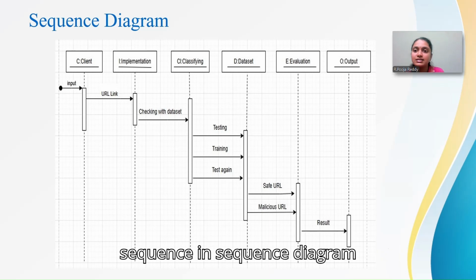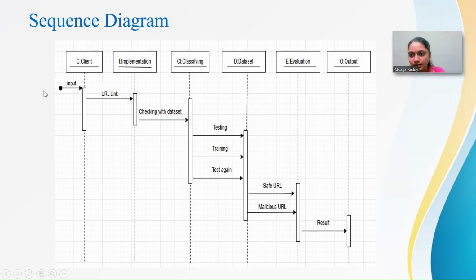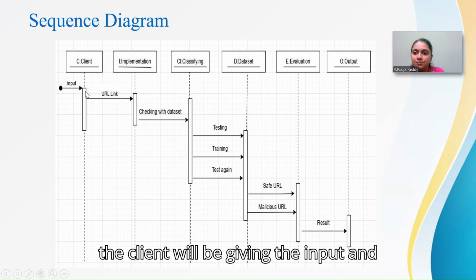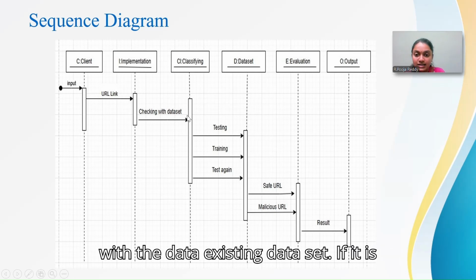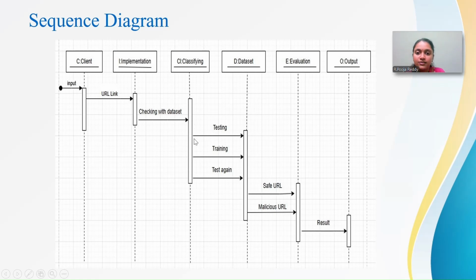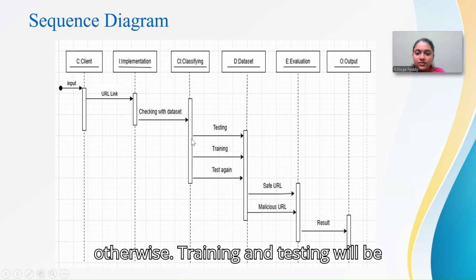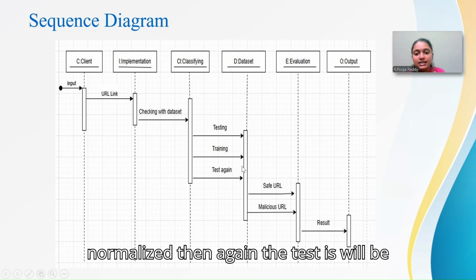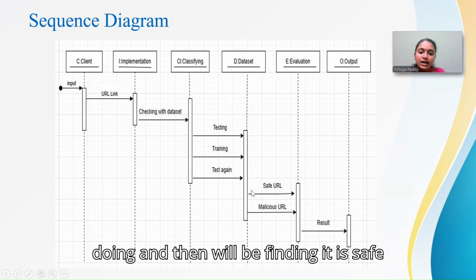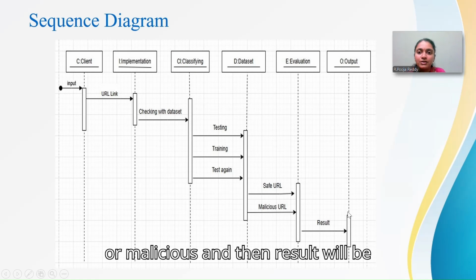Here in the sequence diagram, the client gives the input, and the URL link is implemented and checked against the existing dataset. If it is found, then testing is done; otherwise, training and testing are done. If the result is normalized, then the test is done again, and then we find whether it is safe or malicious, and the result is found.